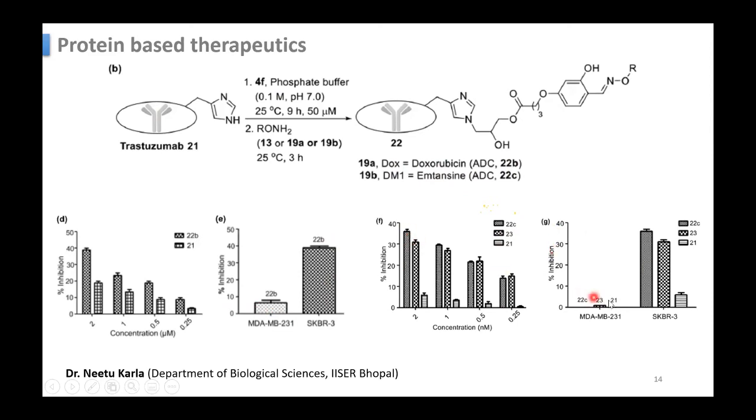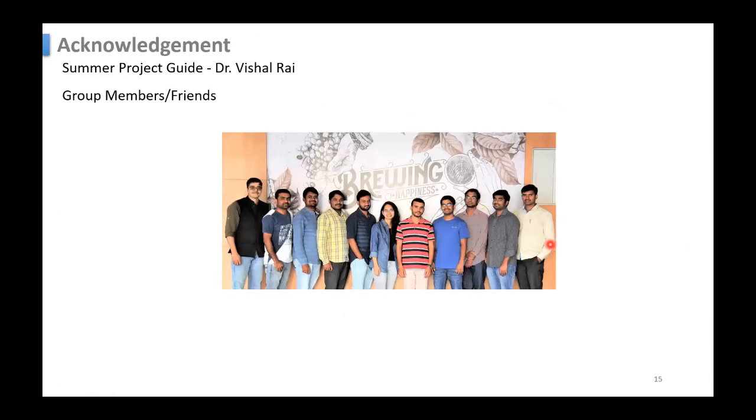Here also the inhibition of MDA-MB cells is very low in the case of emtansine, but in SKBR3 it is higher. You can see this 23 is Kadcyla, and this is your antibody drug conjugate with emtansine. You can see this is showing better results than Kadcyla. So these are the applications, and that's it.